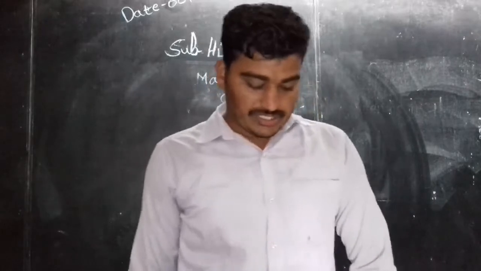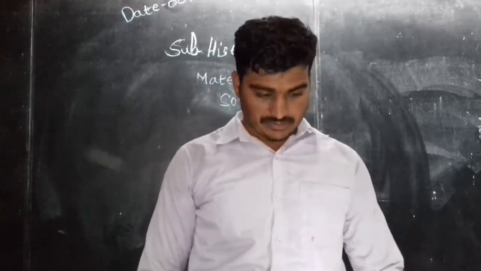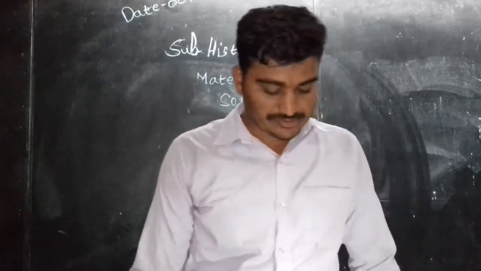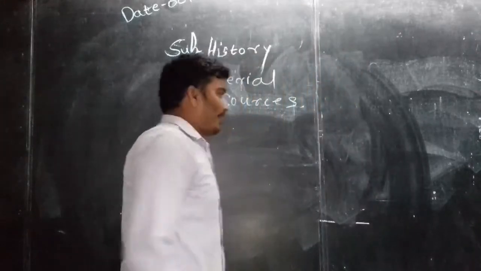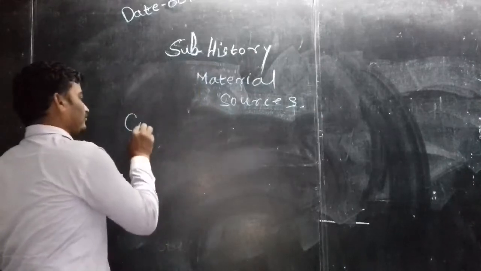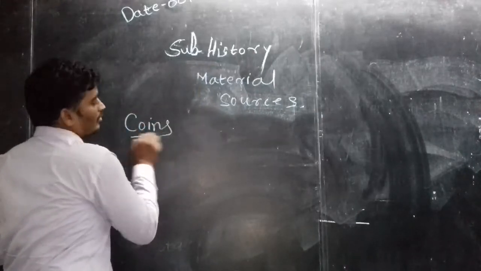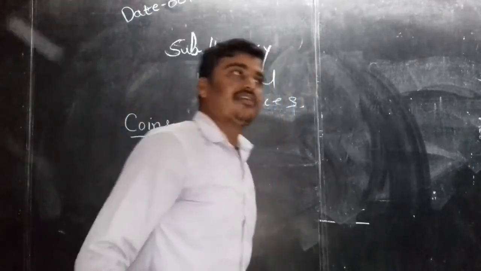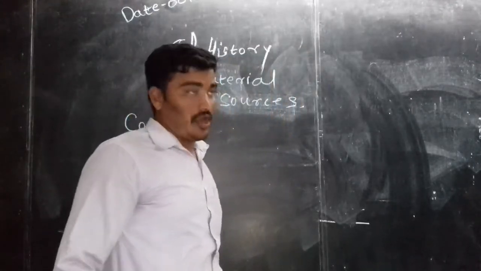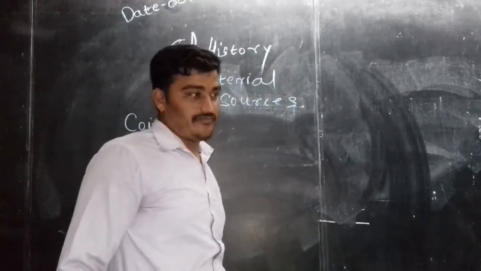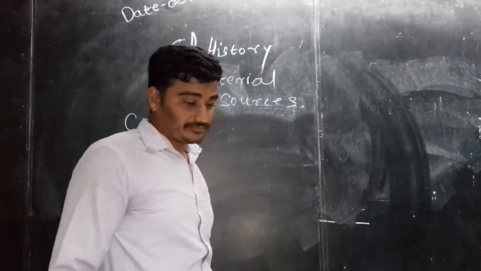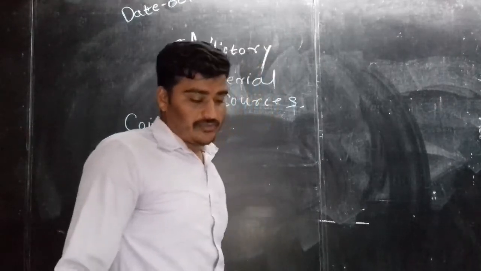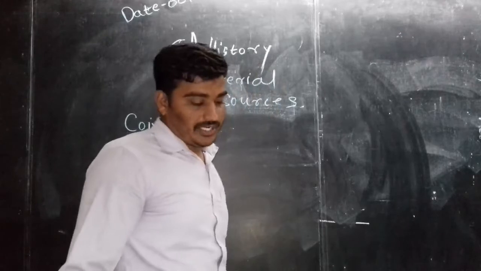In material sources, what kind of material or subjects are there, that we are going to see. The first one is coins. Whatever coins were used from the ancient period, many students have the hobby to collect and study. We have a curiosity about them, and what exactly the price and value fixed in that period was. We also have interest in that.